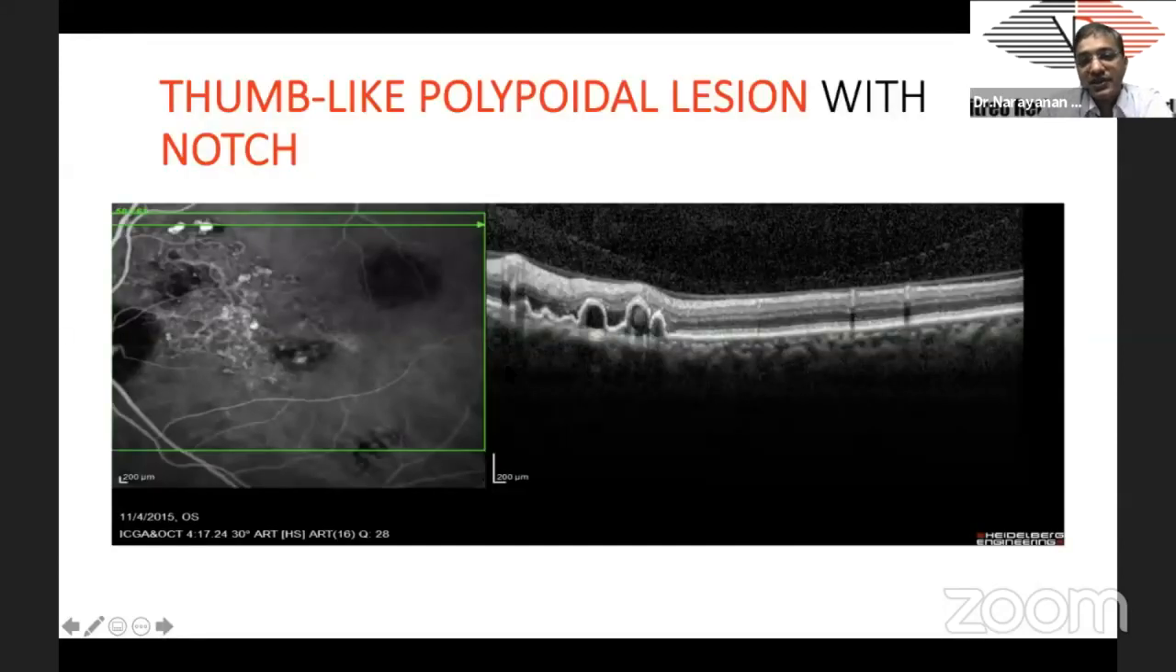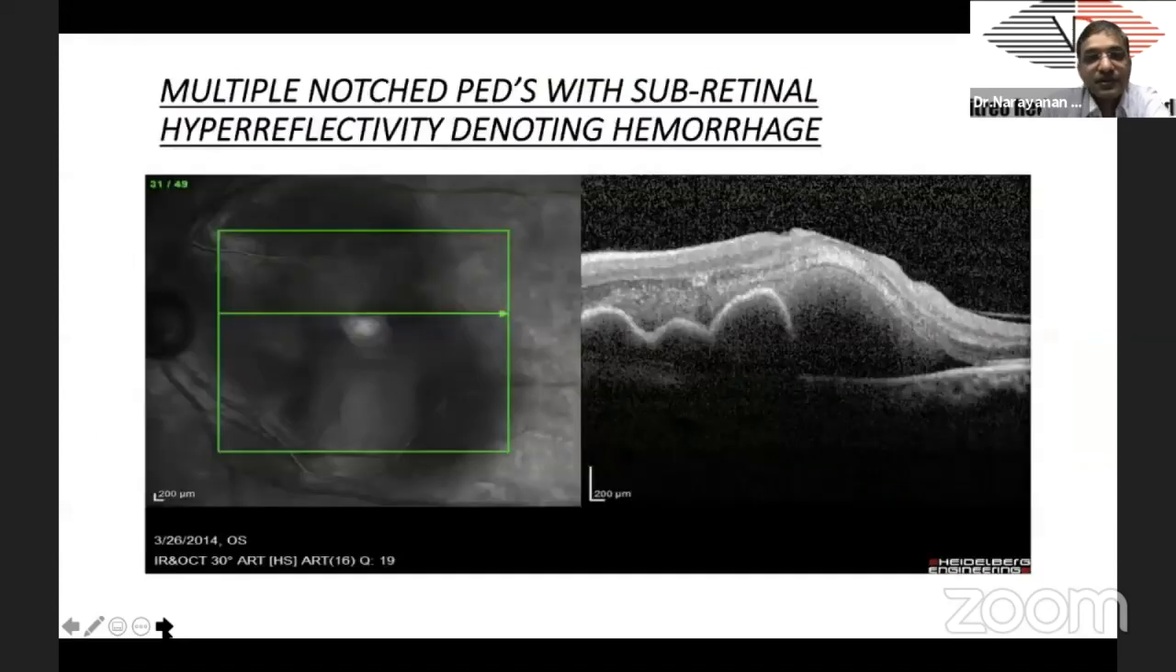But OCT is good in detecting the polyps, as you can see here on the scan above, and the double layer sign. If you look at the scans below, you will be able to see the double layer sign. So structural OCT overall is now considered better than OCT angiography for non-ICG diagnostic of PCV.